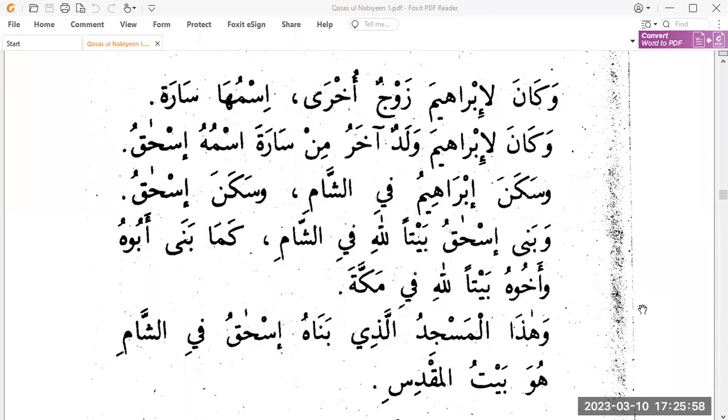It's fa'il, right? The fa'il of the verb sakana. So sakana Ibrahim of Sham. So Sayyidina Ibrahim alayhi salam lived in Sham. Now, when we say Sham, generally people would translate this to Syria, but actually, this is an area of the Levant. We call it Levant, and Levant would consist of Syria plus Lebanon plus Jordan,